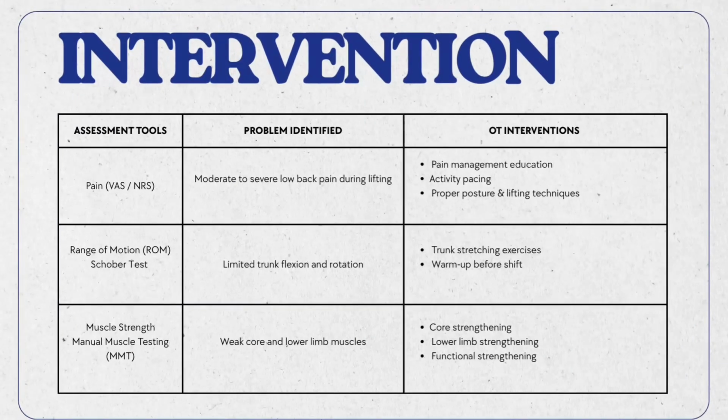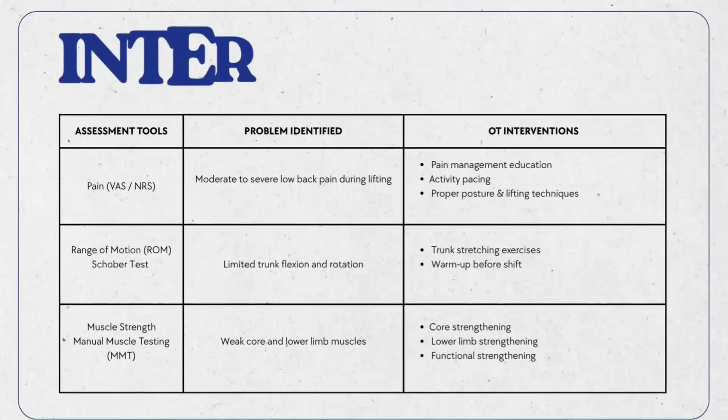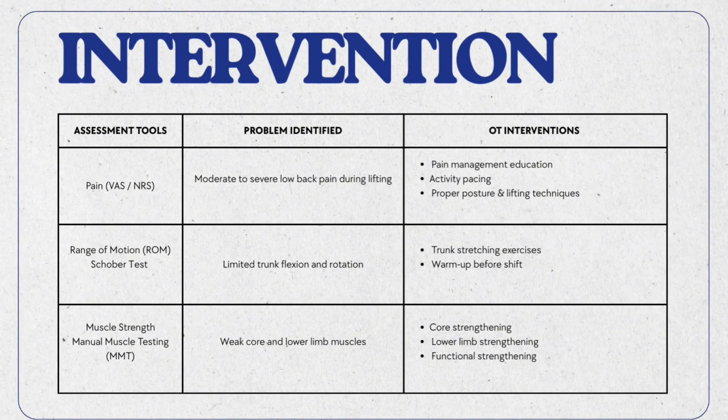For intervention in this case, we use assessment tools for pain, range of motion, and muscle strength, which are NRS, the range of motion test, and manual muscle testing, MMT. By NRS, we identified that the problem is moderate to severe low back pain during lifting. OT intervention is pain management education, activity pacing, and proper posture and lifting technique. For range of motion, we use the range of motion test. The problem identified is limited trunk flexion and rotation, and OT intervention is trunk stretching exercise and warm up before shift.